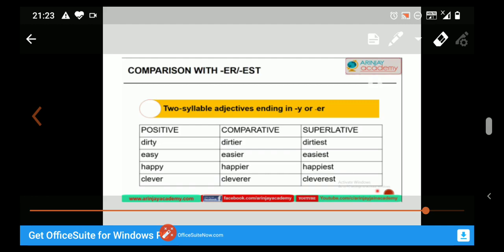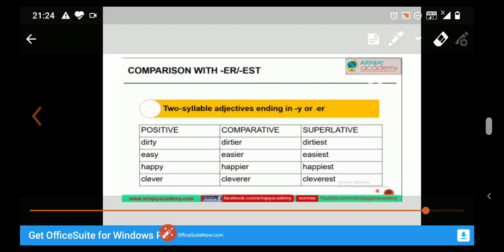When a two syllable adjective in the positive degree ends in Y, then we replace the Y and add I before ER and EST. Always remember, students, when a positive degree ends in Y, for the formation of comparative and superlative, we replace the Y and add I before ER and EST.